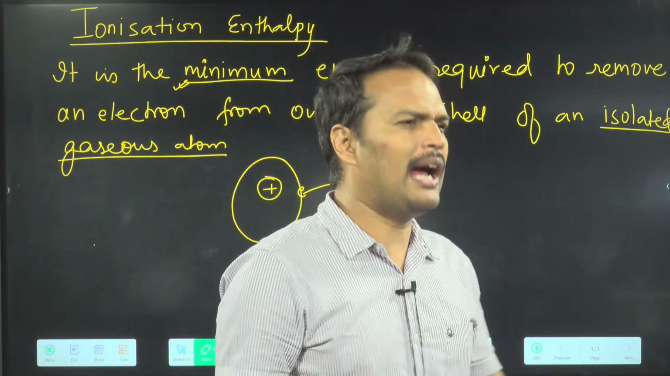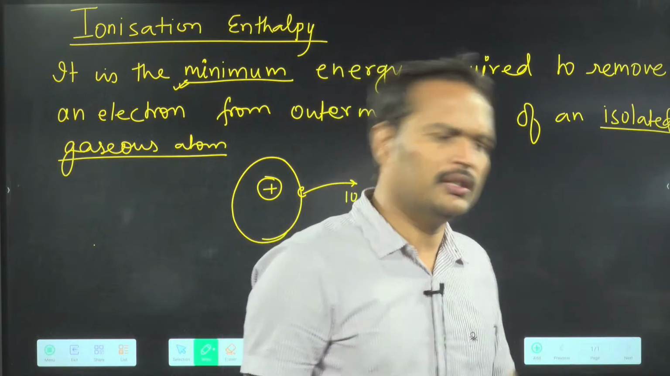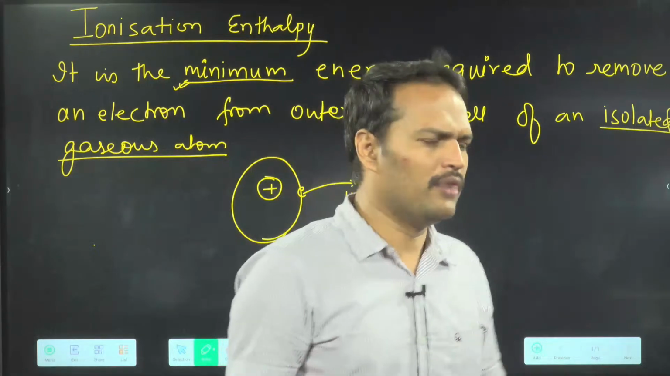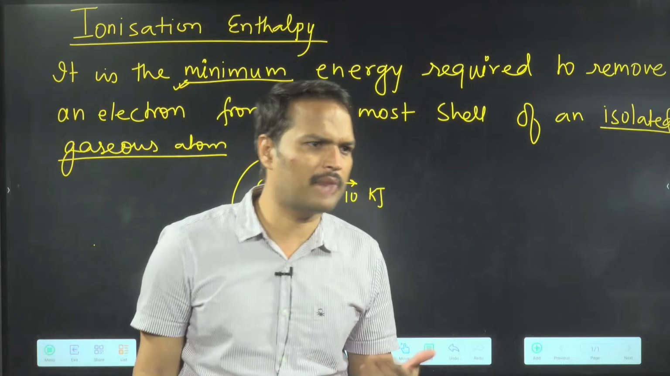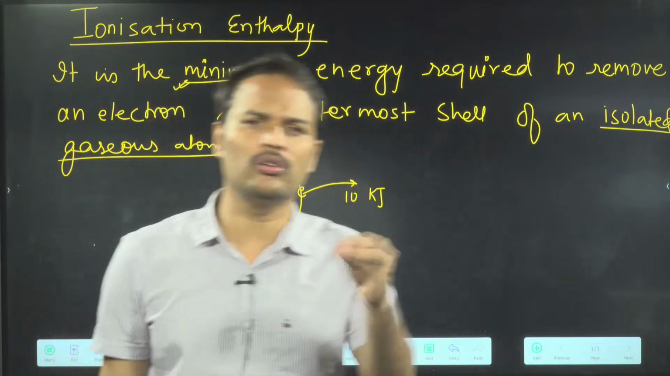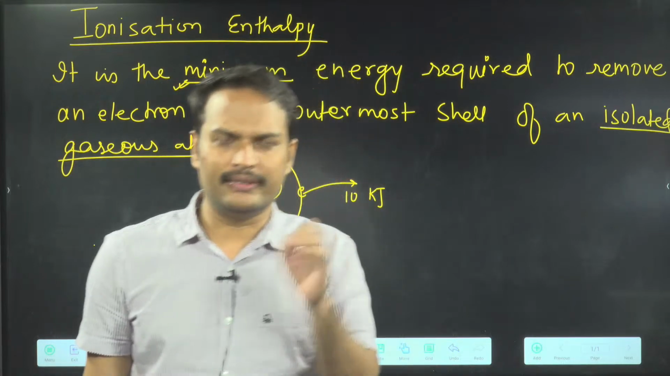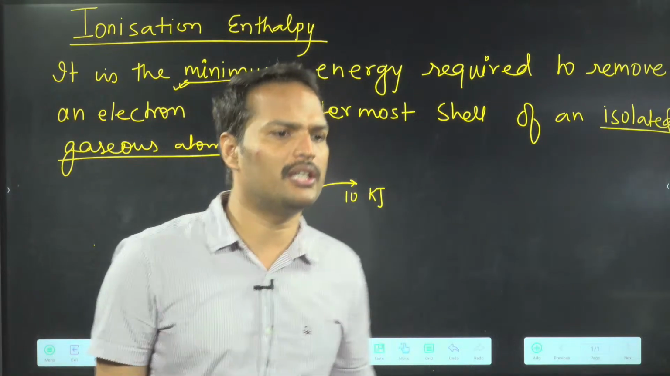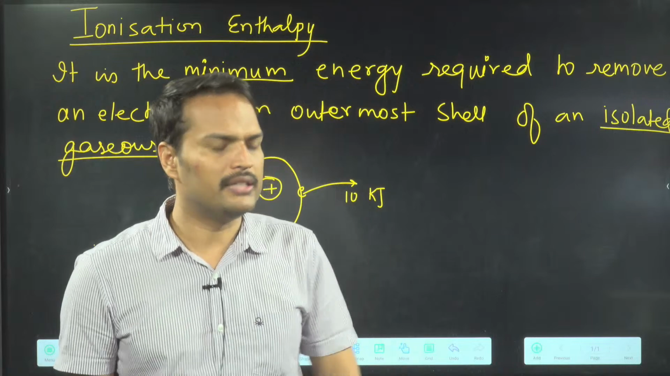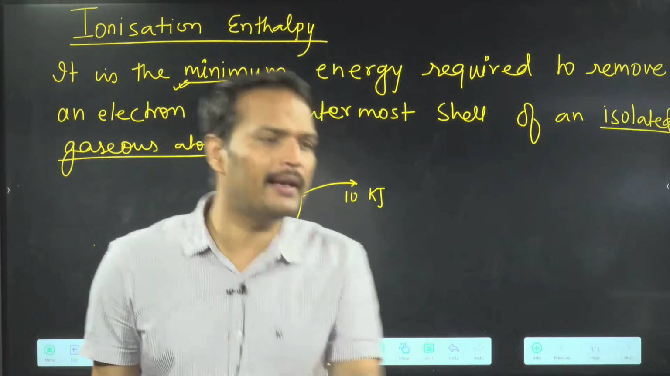ठीक है ना? I am giving 50 kilojoule. Then also the electron will come out with 40 kilojoule kinetic energy. ठीक है ना? Maximum kinetic energy will be 40 kilojoule. So that doesn't mean कि 50 kilojoule is your ionization energy. ठीक है ना? They are interested only in the minimum value.